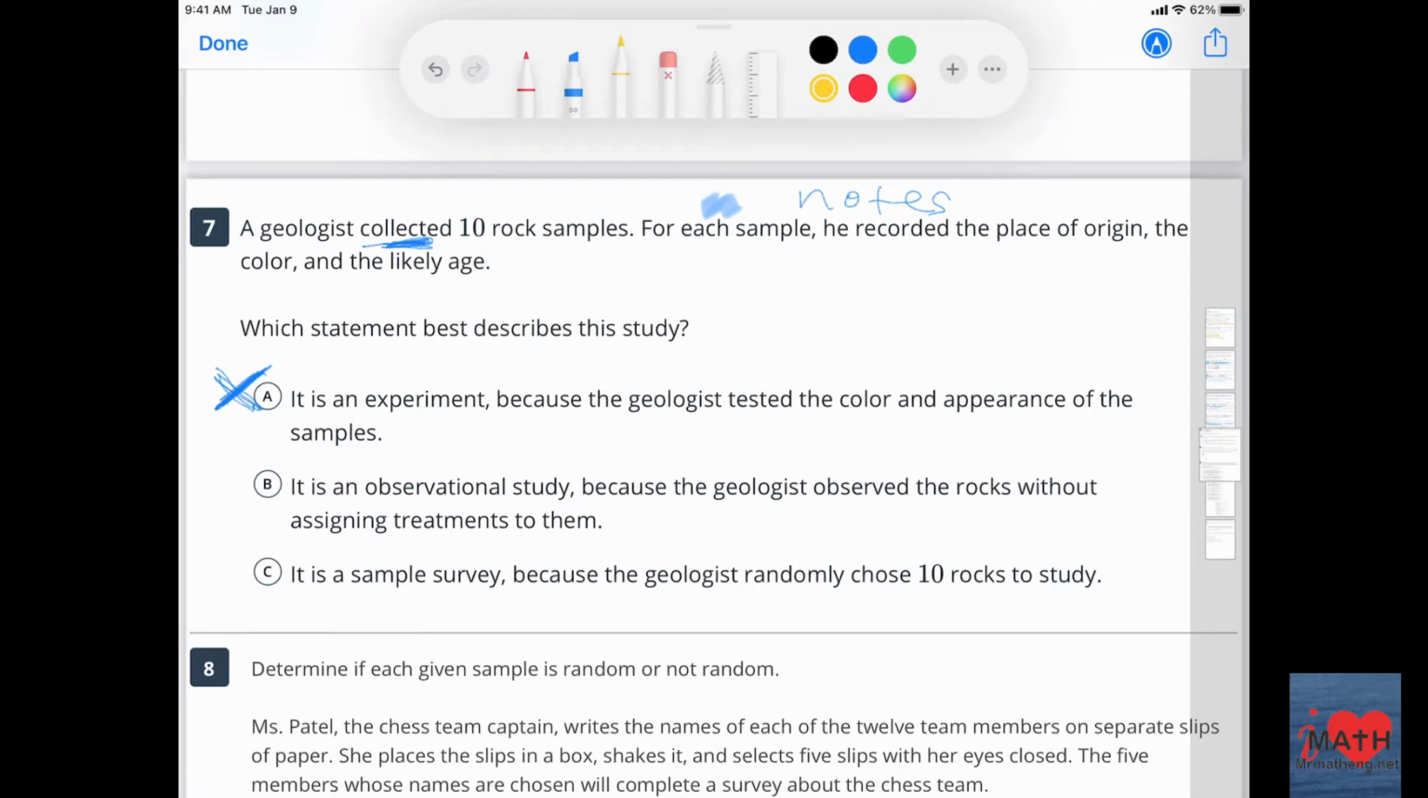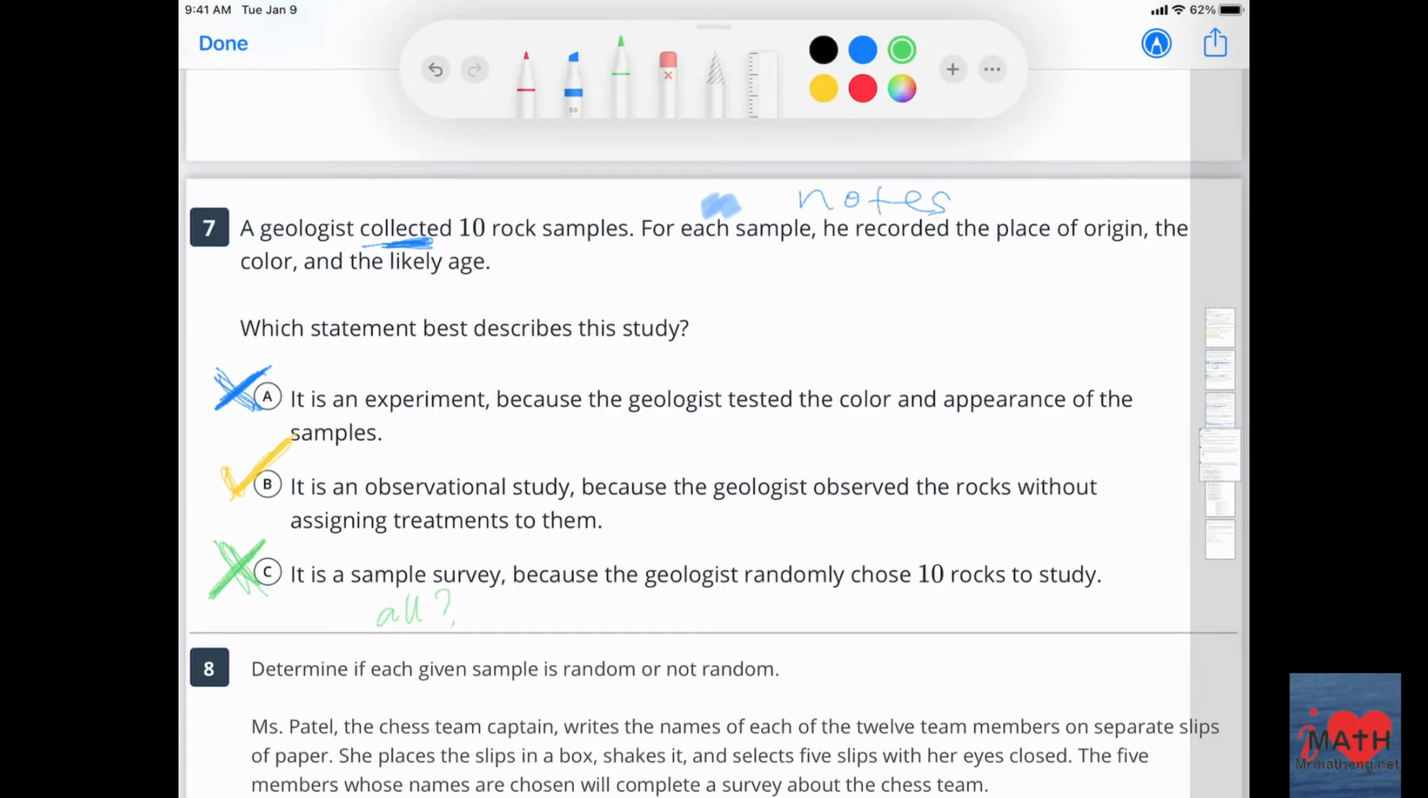Observational study, because they observe the rocks without assigned treatment. Yes, I like this one. Sample survey, because the geologist randomly chose 10 rocks to study. No. I don't know. Where's all of the rocks? It doesn't mention that.